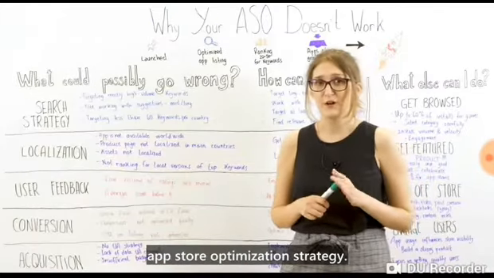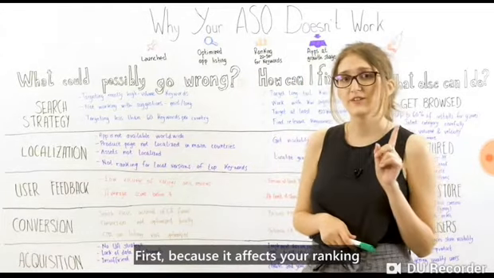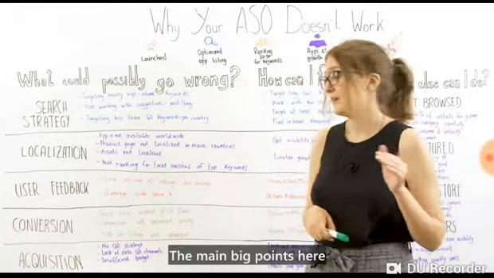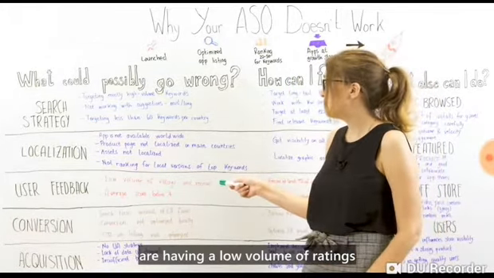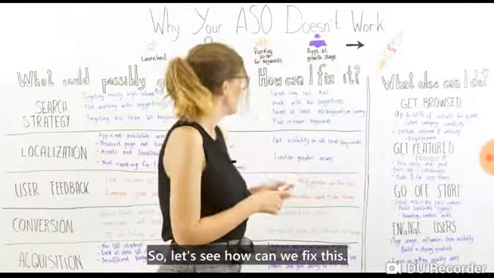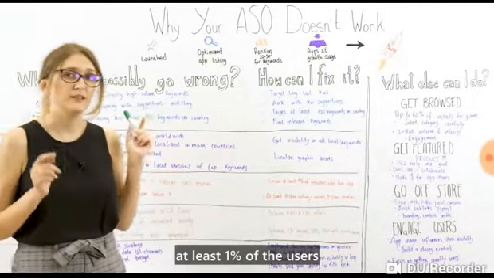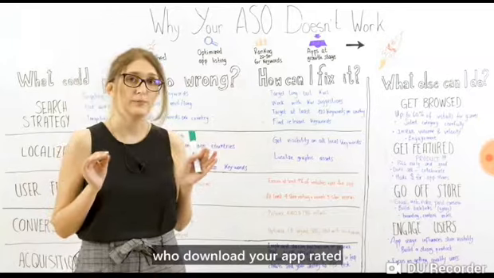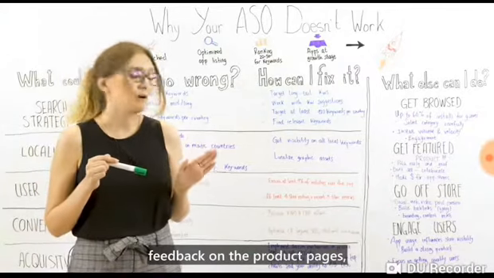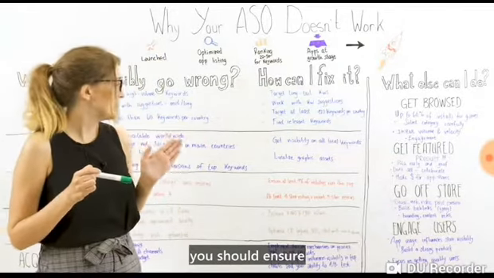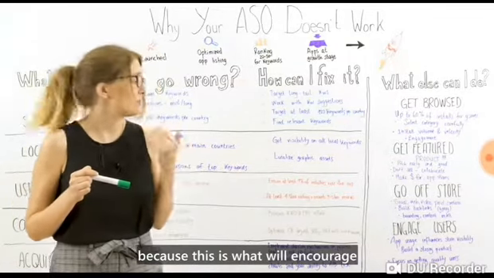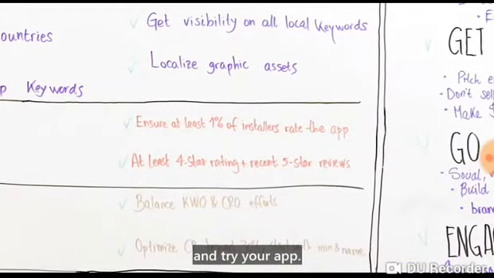User feedback is critical to your App Store optimization strategy. First, because it affects your ranking on the App Stores, and second, because it has a huge effect on your conversion rate. The main weak points here are having a low volume of ratings and reviews and the average score below 4. So let's see how can we fix this. The first point is to ensure that at least 1% of the users who download your app rate it. And since the App Stores are giving more and more prominence to the user feedback on the product pages, you should ensure to have at least a 4-star rating and a lot of recent 5-star reviews, because this is what will encourage your new users to download and try your app.